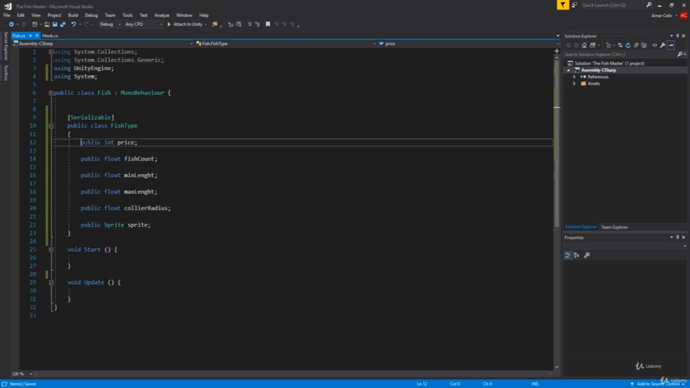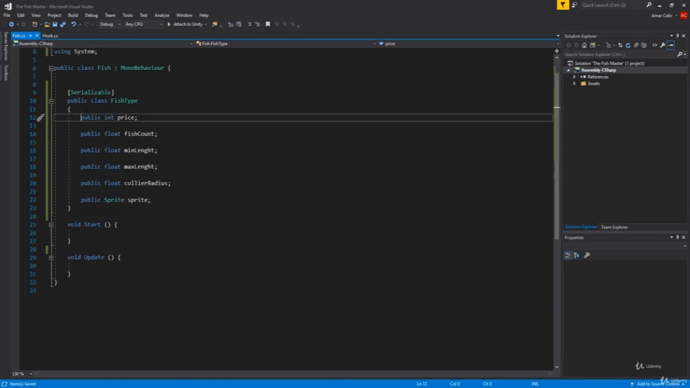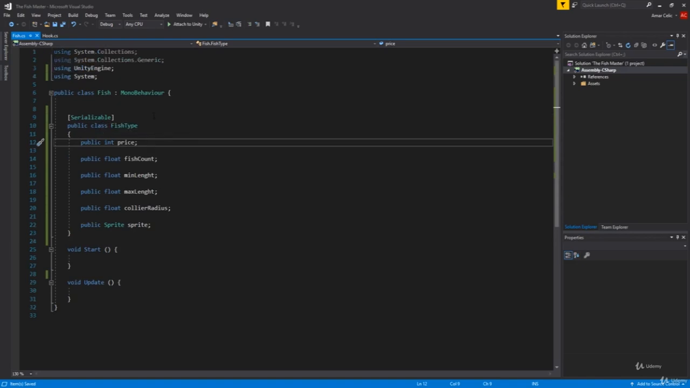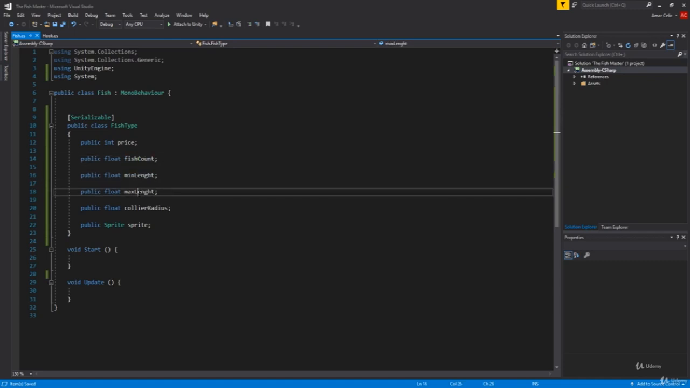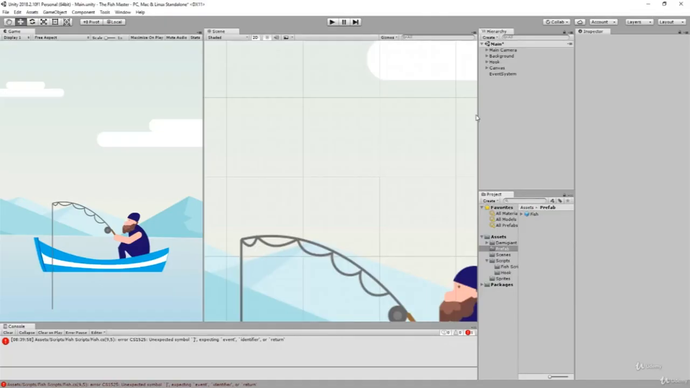Once again, basically every time, in the fish spawner that will come later on, we're gonna have this fish type. And let's say we want to have 10 fishes. For every fish that we have, so like 10, we have to put in price, fish count, minimum length, maximum length. And to not do that in script, we put it to be serializable, so we can actually see it when it comes into the hierarchy or inspector.